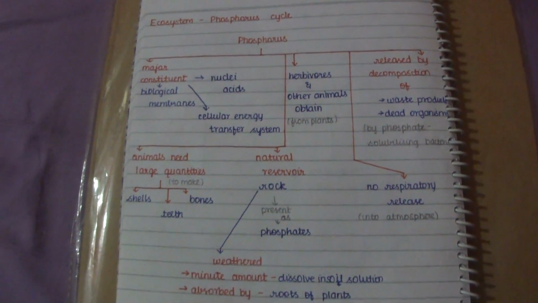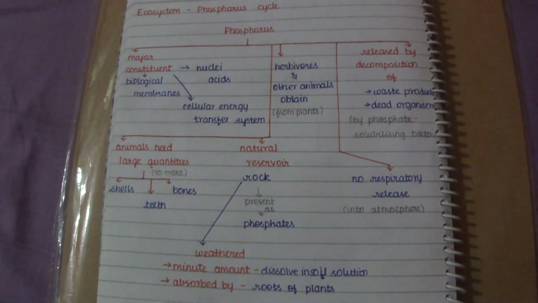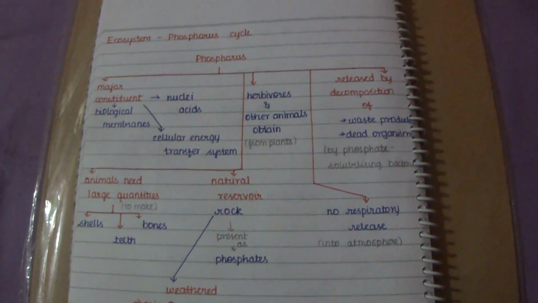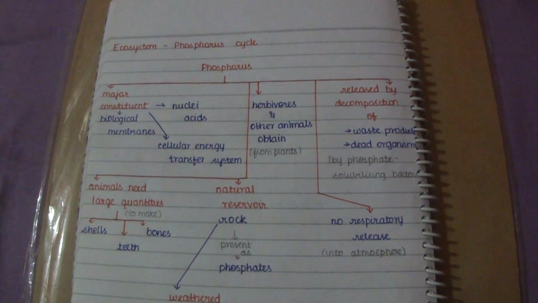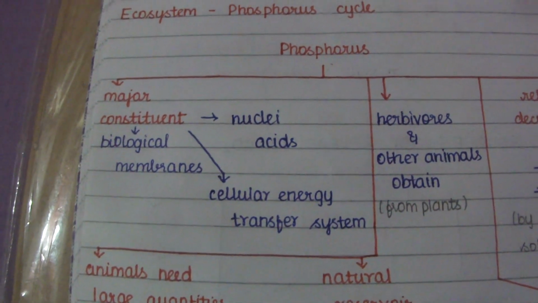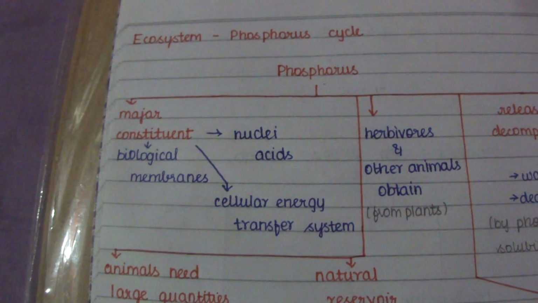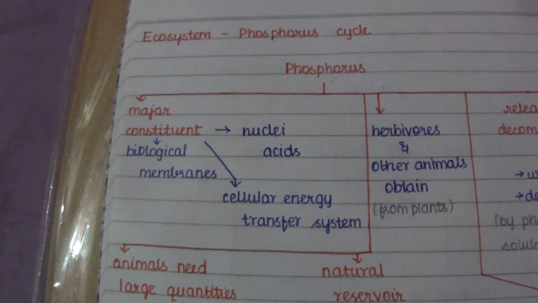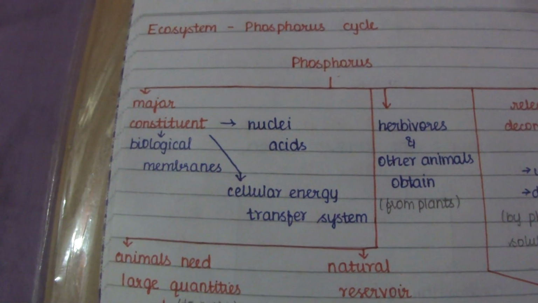When we discuss the ecosystem phosphorus cycle, the first point is that phosphorus is a major constituent of biological membranes, nucleic acids and cellular energy transfer systems.